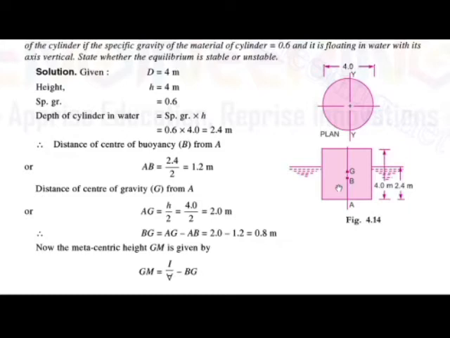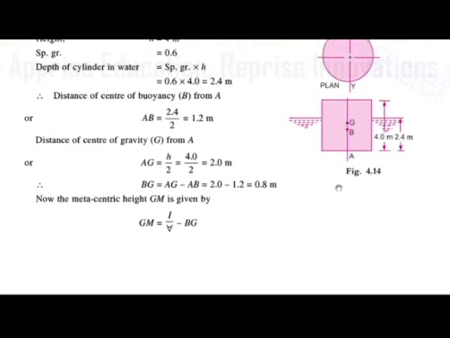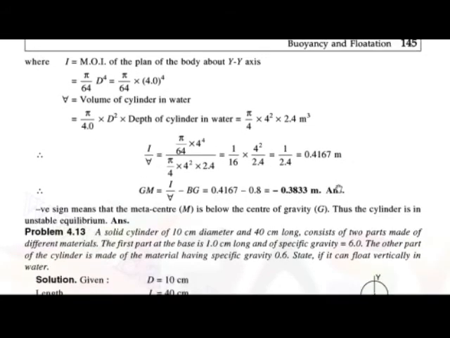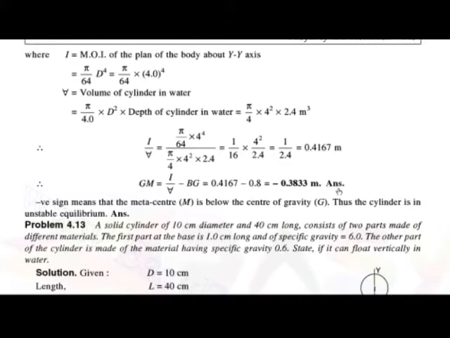So up to this we have calculated the distances. Then we have to find out the metacentric height, that is GM is equal to moment of inertia of the plan of the body about the y-axis upon the volume of the submerged body, that is the volume of the cylinder in water, minus the distance BG. First we have to calculate the moment of inertia, that is I, where I is equal to moment of inertia of the plan of the body about the y-axis.